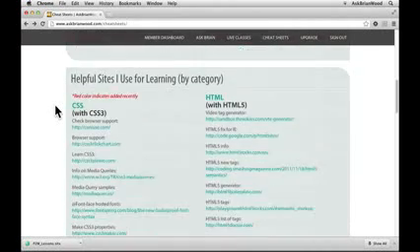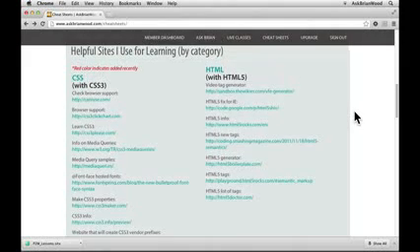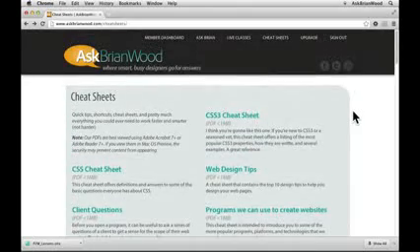And down towards the bottom, I've got helpful sites that you can use to learn with. I'm going to constantly be adding new ones here, and maybe even taking some out that don't work anymore. These are sites that I go to learn. Yeah, I have to, right? I'm not going to sit in a bubble and claim that I know everything. So I go out a lot and learn a lot of different things, and I'm just sharing that with you.